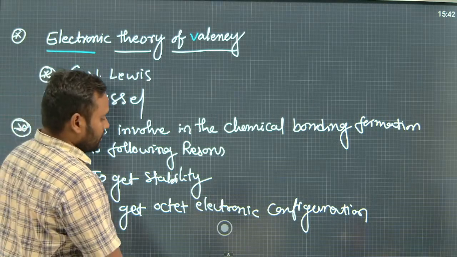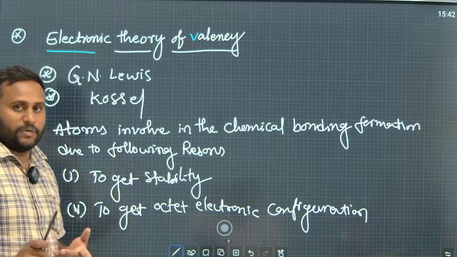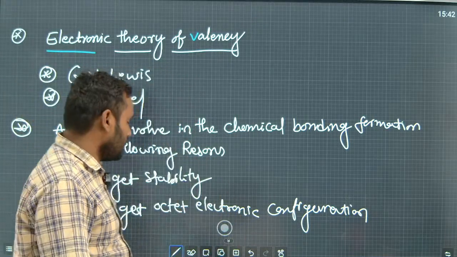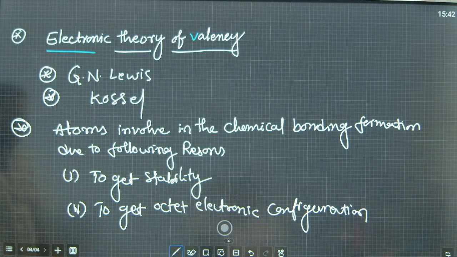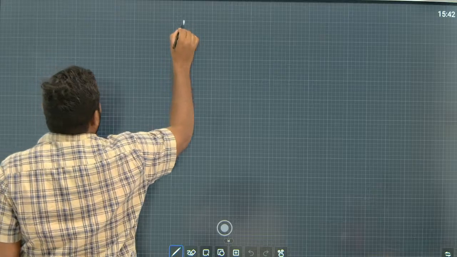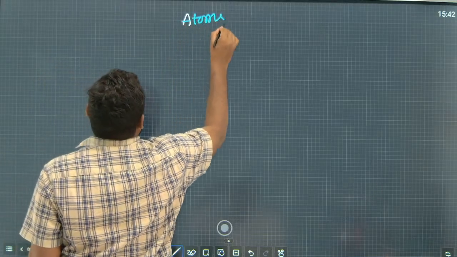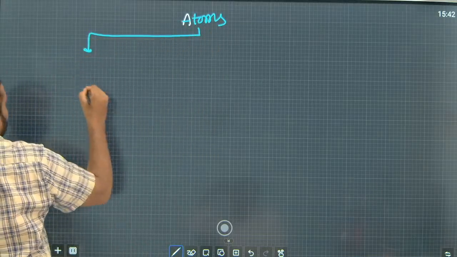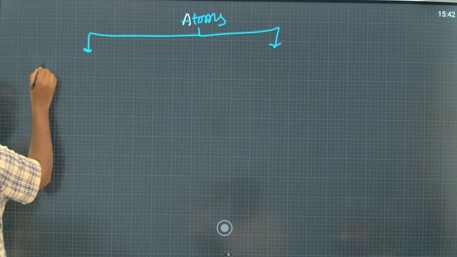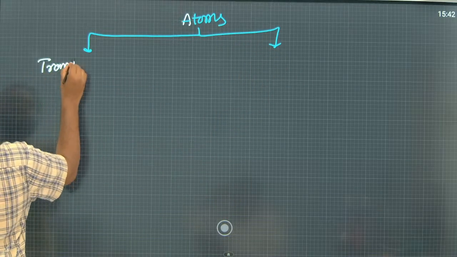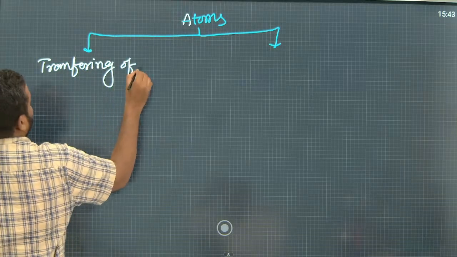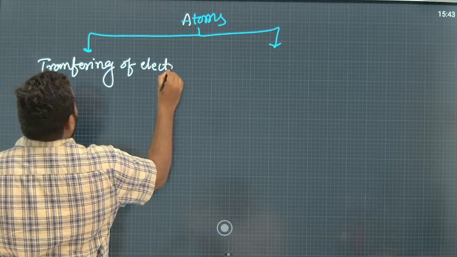So according to this theory, atoms are going to get the stability or stable electronic configuration in different ways. So now let us see what are the ways how they are going to get the stable electronic configuration. So here atoms get a stable electronic configuration by transferring of electrons.